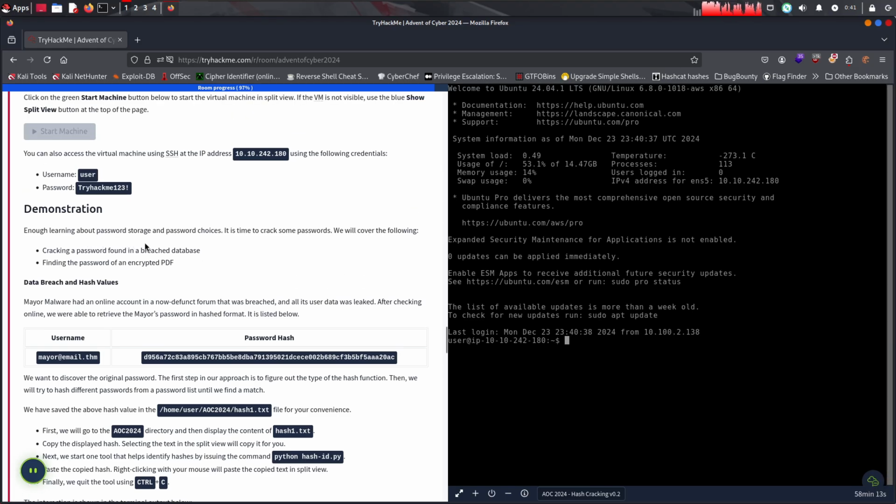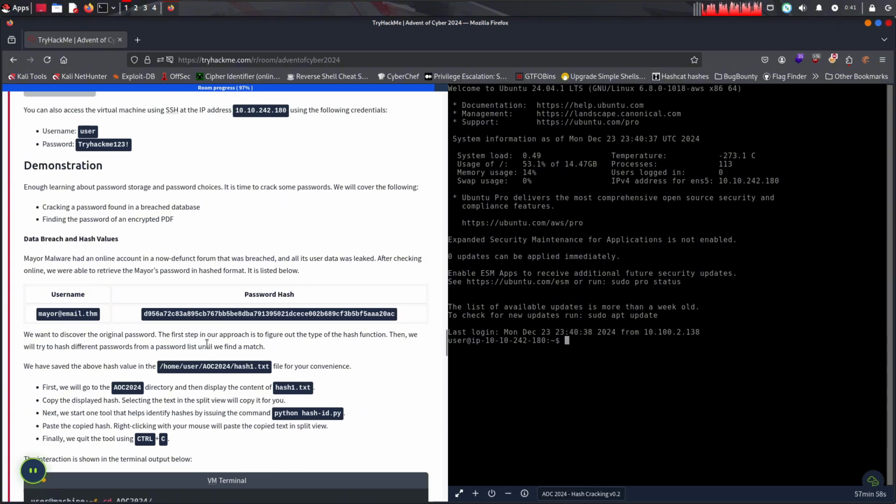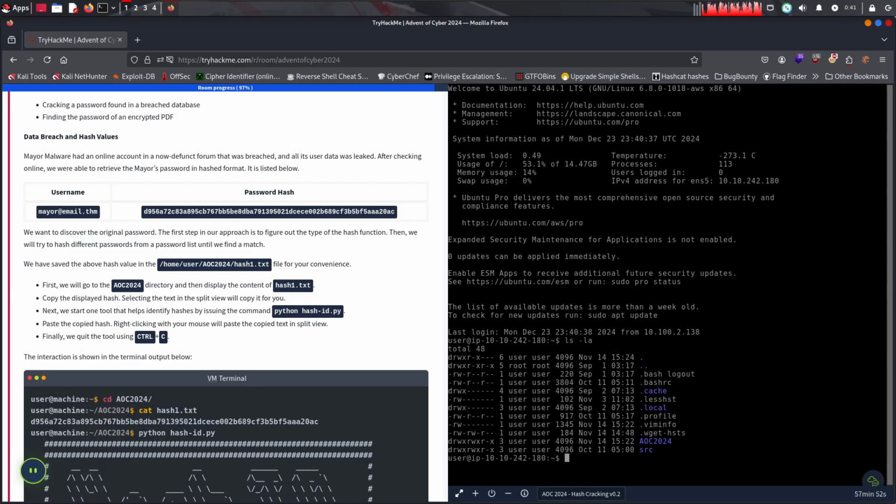Alright, enough learning about password storage, it's time to crack some passwords. Data breach. Mayor had an online account. Now a now defunct forum was breached and all of his user data was leaked. After checking online, we were able to retrieve Mayor's password in hashed format. We'll see above. By the way, I wonder whether we're gonna crack it with John or with Hashcat. I guess John, but yeah, let's go to AOC 2024.